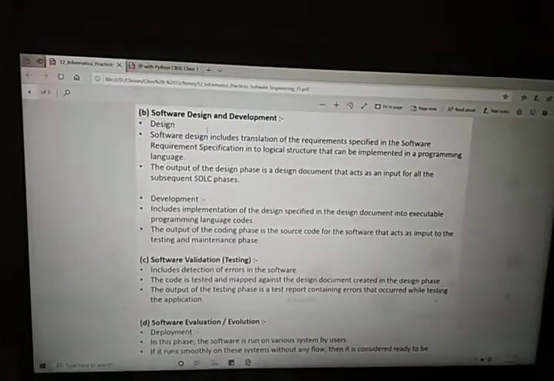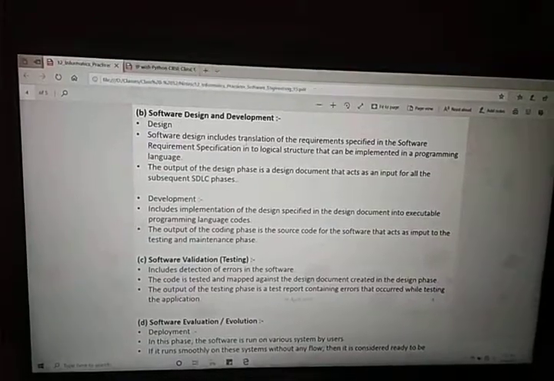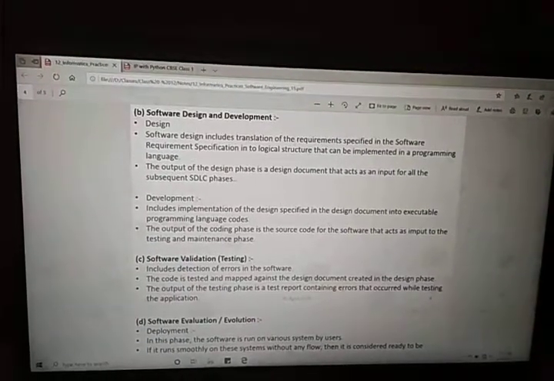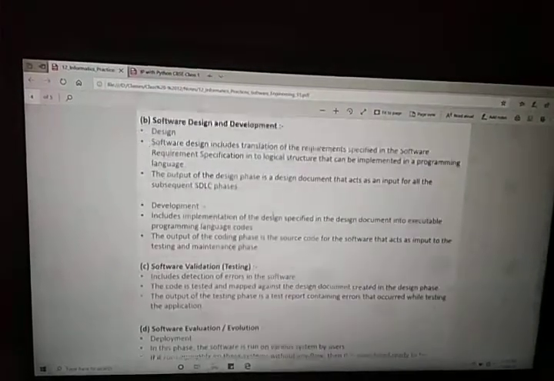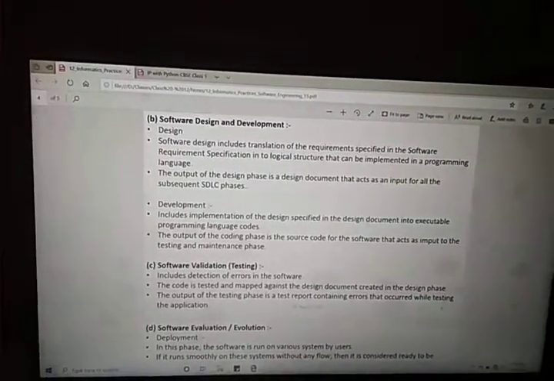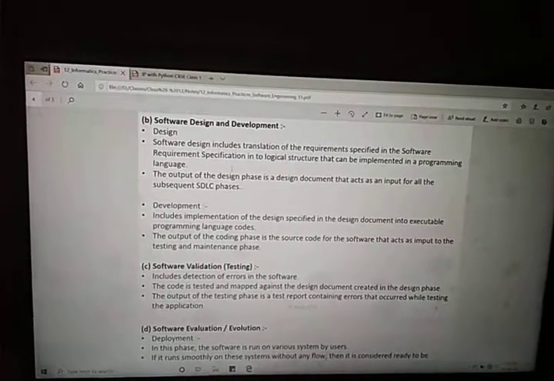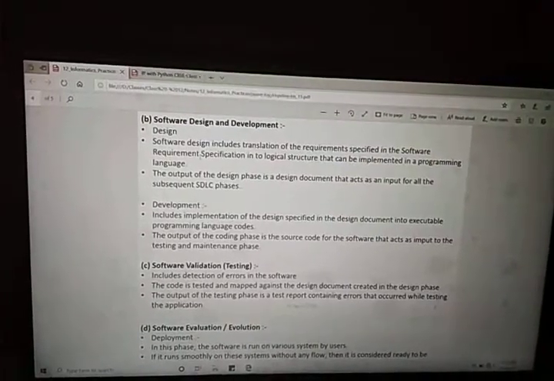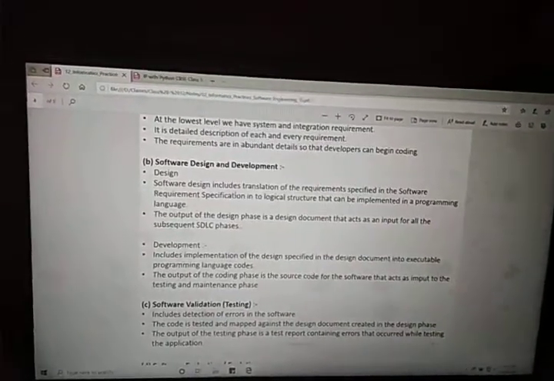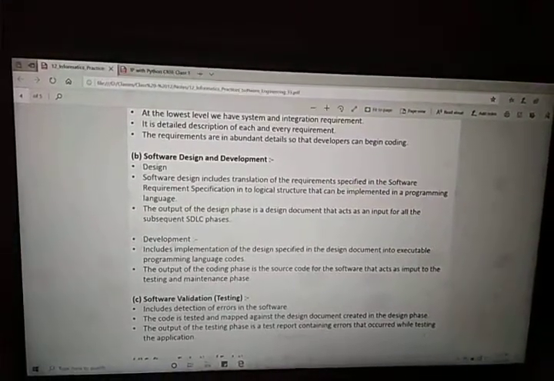Then we have software design and development. First is design. Software design includes the translation of the requirements. Whatever we have collected in the previous phase will be translated in this phase. The translation of the requirements is specified in the software requirement specification, SRS. Whatever is mentioned in the requirement specification, the software design will include those translations.